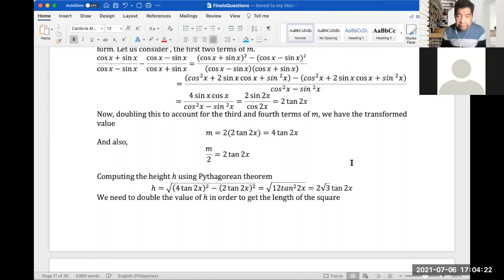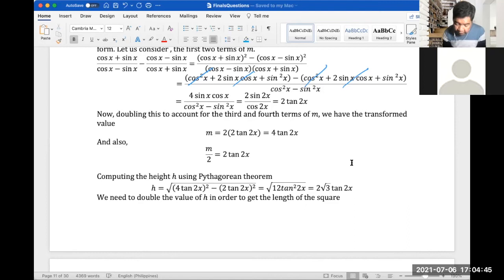So if you notice, this would be canceled out. And of course, cosine squared will be canceled out. And we have four.